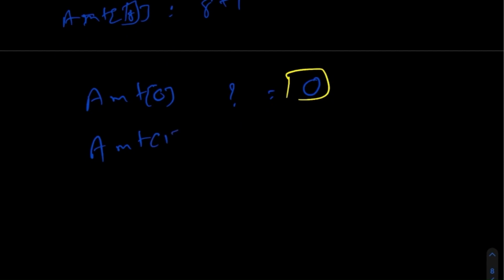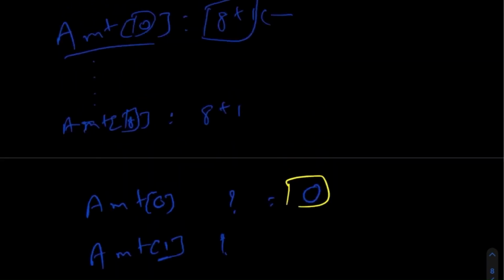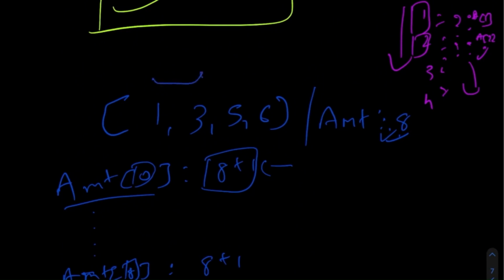Now if we want to generate an amount of 0, how many coins do we need? Well, the answer is pretty trivial. We simply need 0 coins, and this becomes our base case. Now for the second value, amount of 1, if we want to generate value number 1, how many coins do we need? Whatever the value is, we will first check all the values given in the coins, to see if the given coin is less than the value we are trying to achieve, and whether we can use that coin.